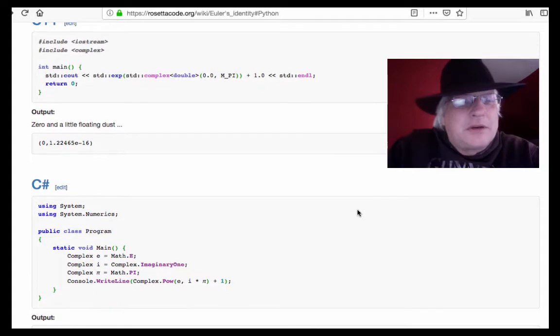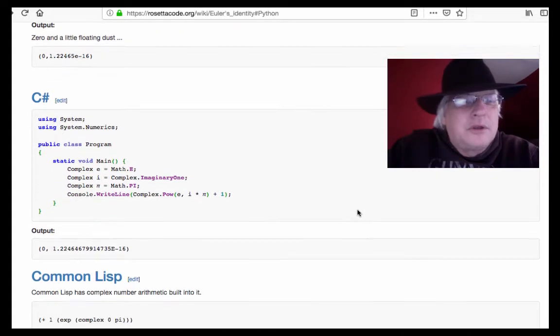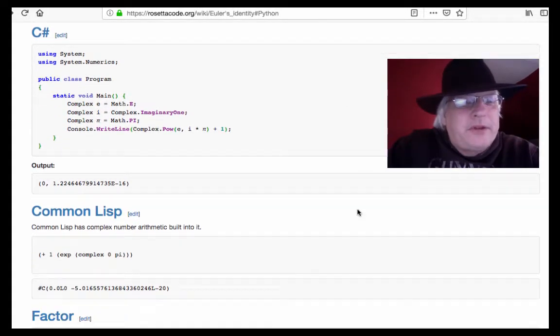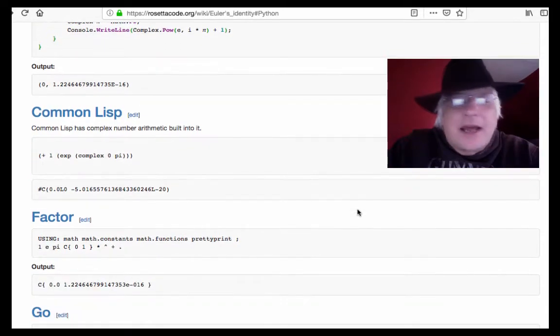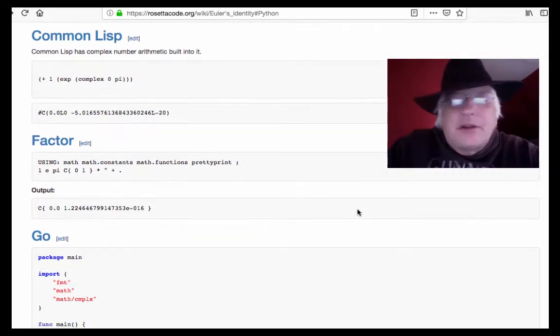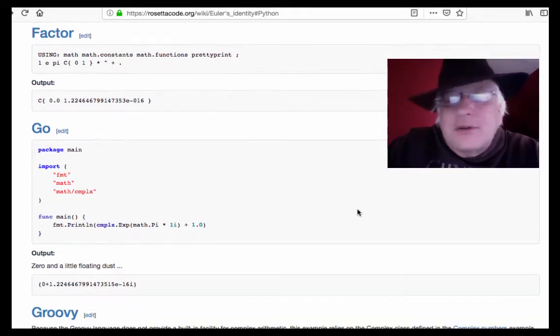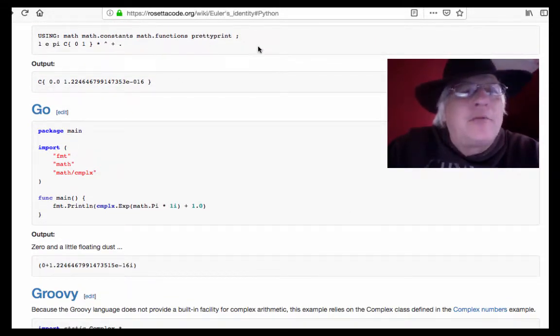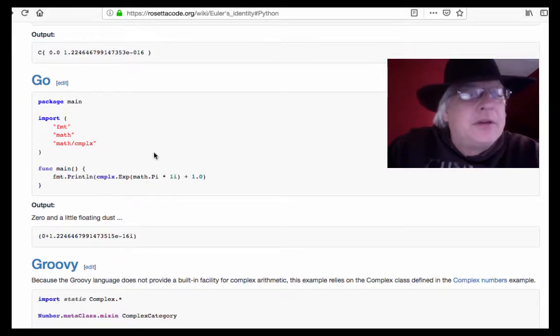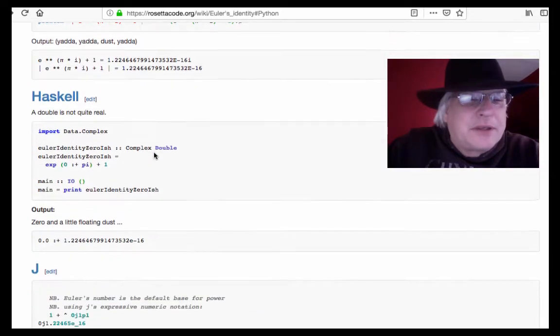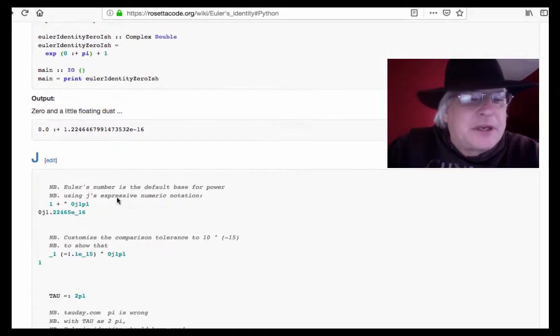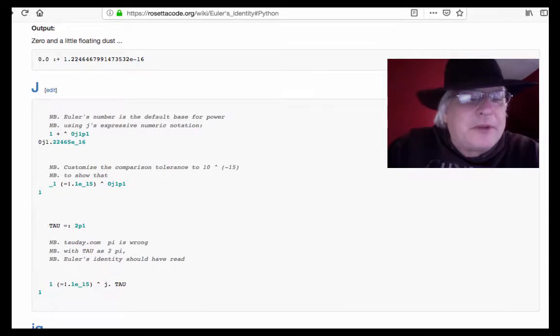What I'm doing here is scrolling through a bunch of languages all tackling the same challenge, because that's how this website is organized. Show us Euler's formula. Now, Wikipedia throws some doubts on, let's see, where is Wikipedia? There's a lot of cool languages here, by the way, so check it out. J is one that I've studied quite a bit. I'm a big fan of J.